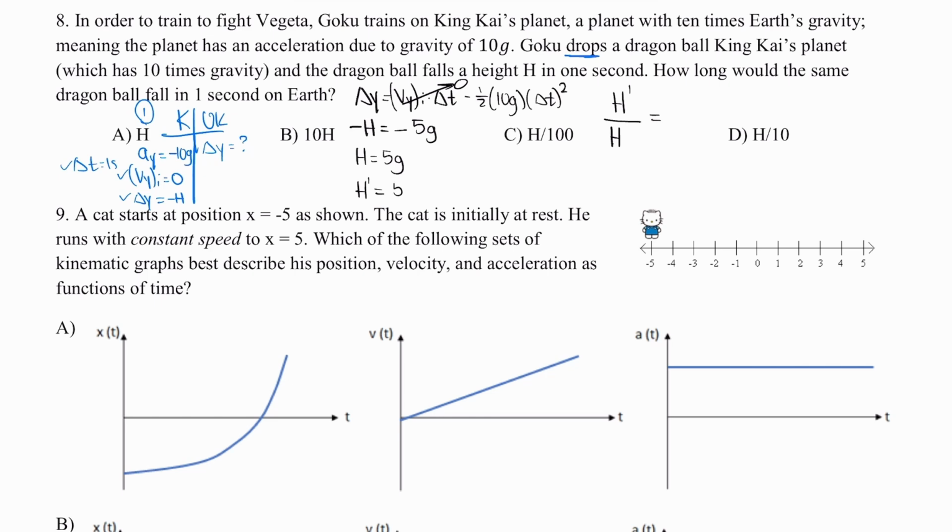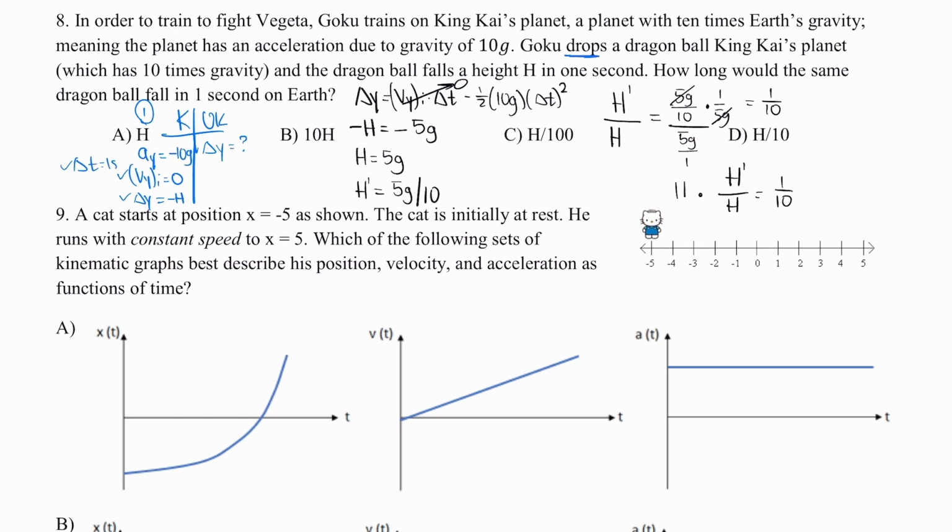So I know that this 5g needs to be divided by 10 so that I can adjust back to the gravity on Earth. So h prime is going to be 5g divided by 10, divided by, here we're just getting 5g over 1. To simplify this, I'm going to multiply by the reciprocal, 1 over 5g. I get 5g to cancel, and the ratio is equal to just 1/10. Writing it on the side here, h prime over h is equal to 1/10.